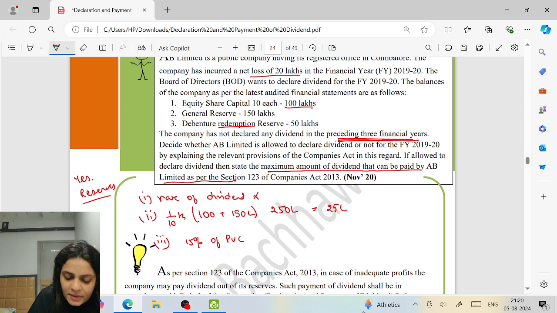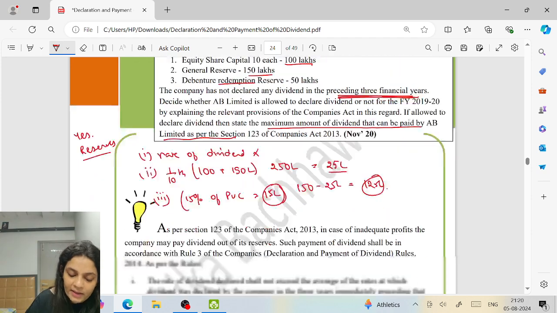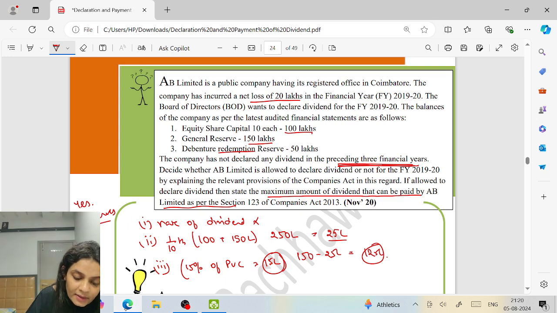What is paid up capital? 100 lakhs. 15% is what? 15 lakh. If you withdraw 25 lakh, general reserve is 150 lakh less 25 lakh, which remains 125 lakh, 15 lakh, 125. You declare, yes. So the maximum dividend that the company can declare is how much?